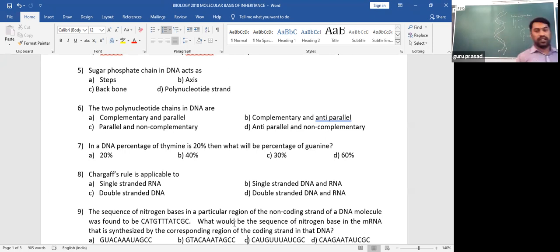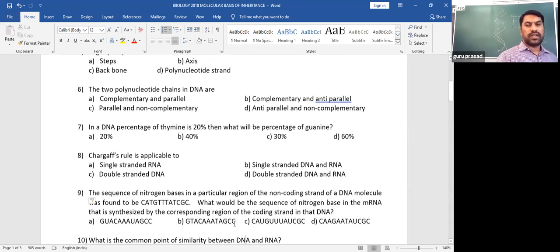Suppose they have given in a DNA that the percentage of guanine is 30%, then what will be the percentage of adenine? Same calculation. If guanine is 30, guanine pairs with cytosine, which is also 30. 30 plus 30, 60% is over. The rest is 40%, under that adenine will be 20%. Hope you are understanding the things by this explanation. Okay, move on.